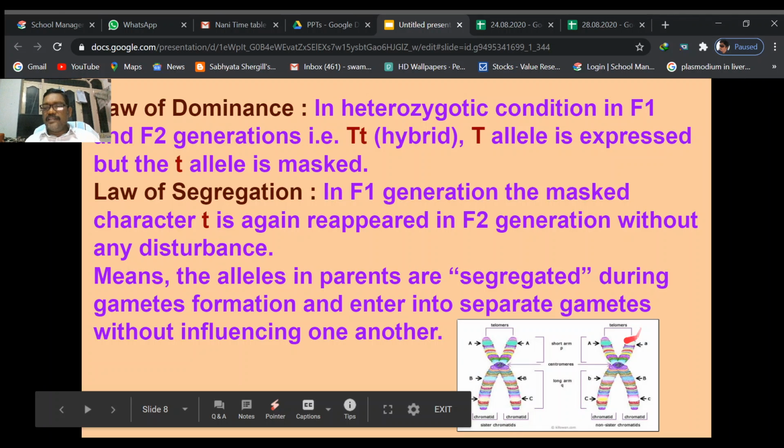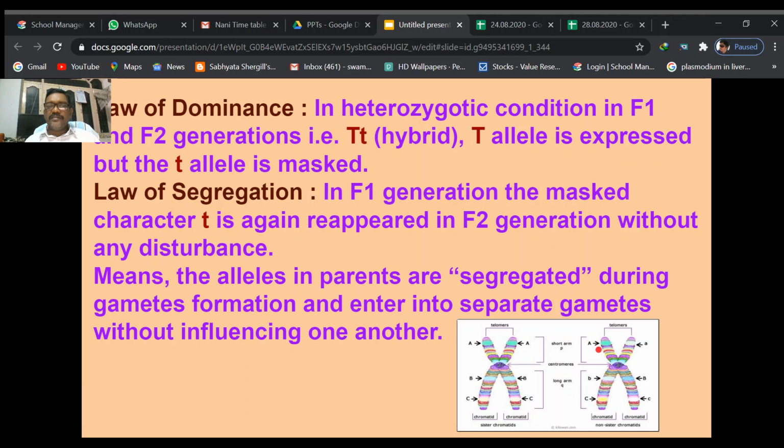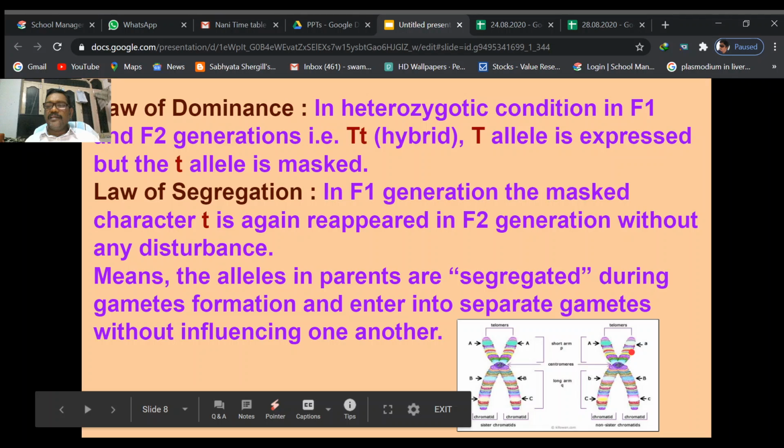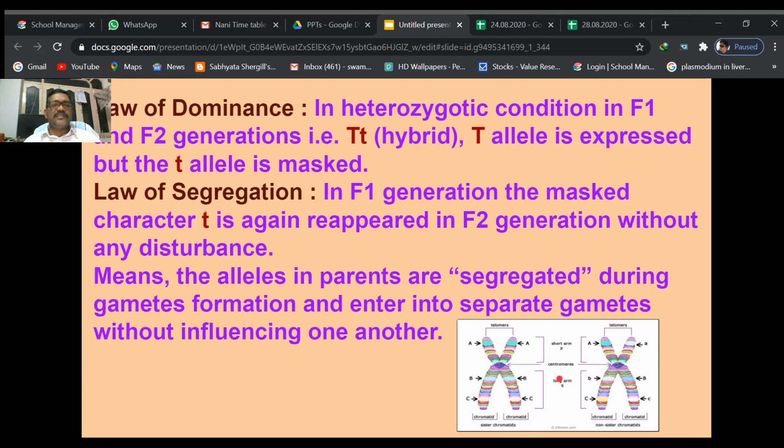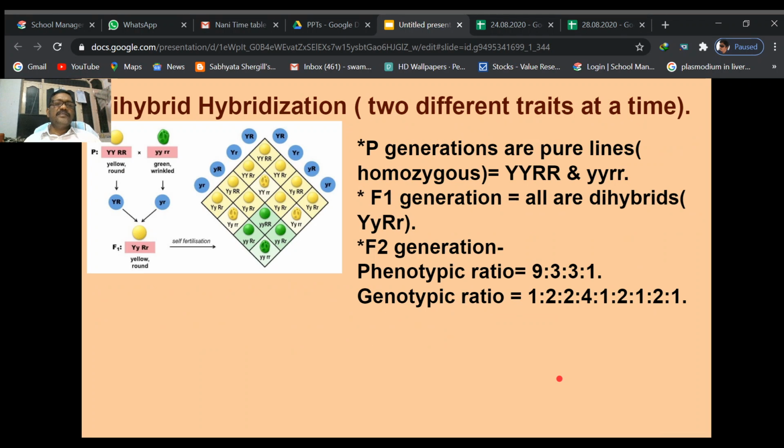For example, in this condition, imagine capital T and small t. This plant is a tall plant because the capital T allele is there. So this is called the law of dominance. The separation of these alleles during the gametes formation is called the law of segregation. So that is monohybrid hybridization, and another one is dihybrid hybridization. However, we will discuss dihybrid hybridization in the next video classes. Thank you.